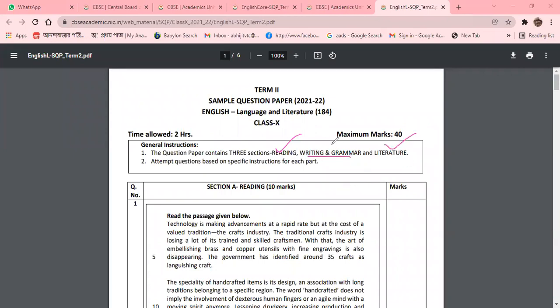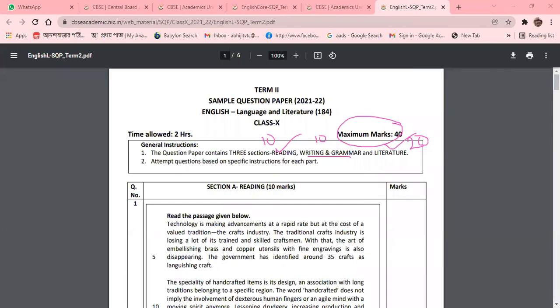How will it be divided? The reading part will carry 10 marks, the writing and grammar part will also carry 10 marks, and the literature part will carry 20 marks. So the maximum marks will be 40, as I have told you. Now we are going to discuss the first one.